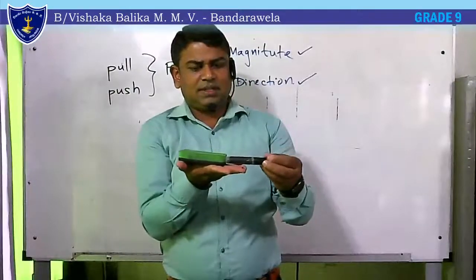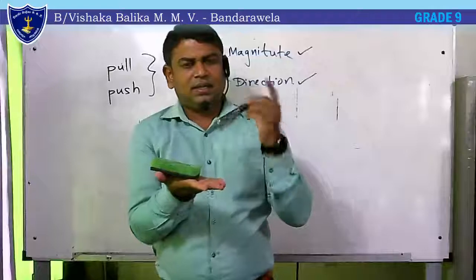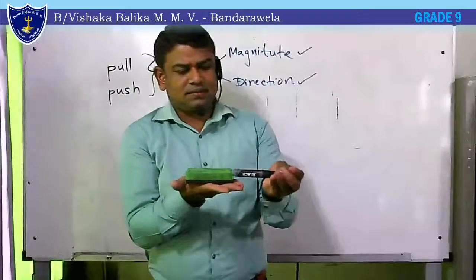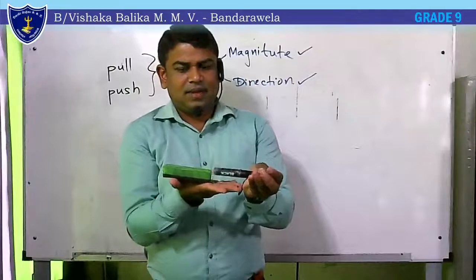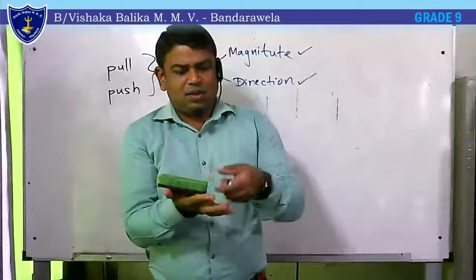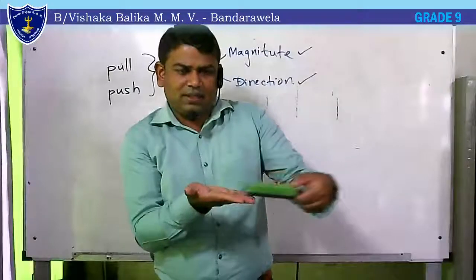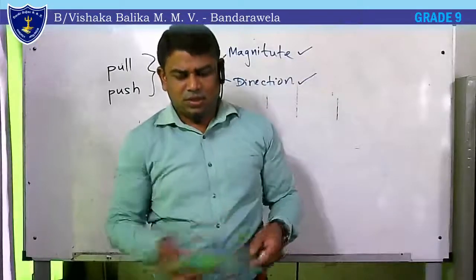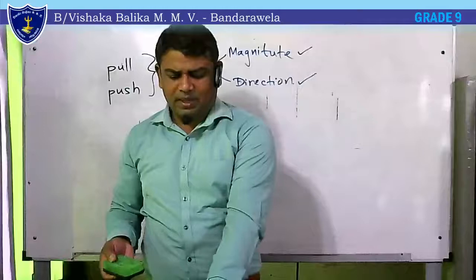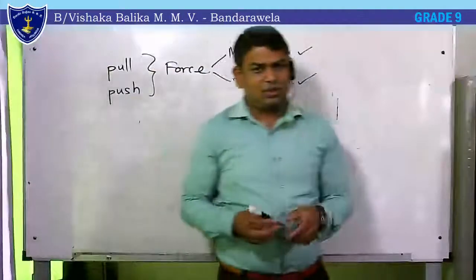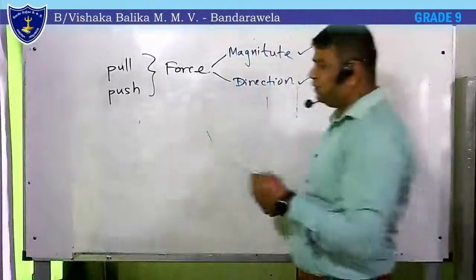If the force is 10 newtons, and it is moving that side. Or if we pull it this side by 5 newtons or 10 newtons, then that is the force. So there is a point of application and also a magnitude to the force. This is how we can represent it.